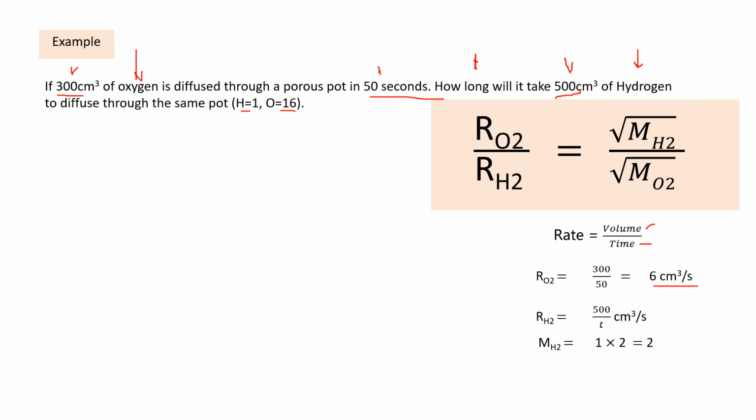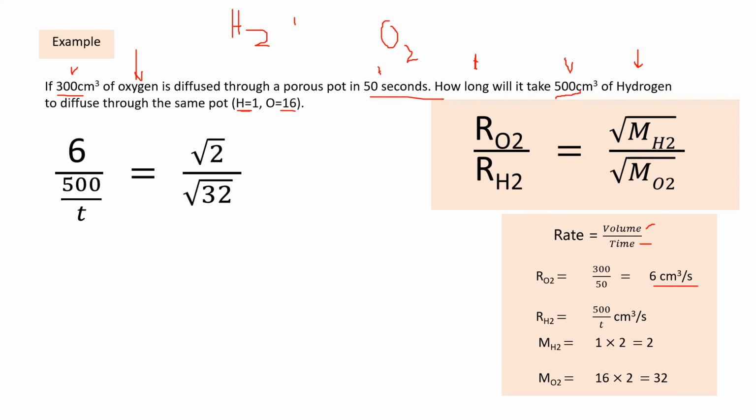Now, what about the molecular mass of H2? Now, you should notice here that H equals 1. This is the atomic mass of hydrogen. But hydrogen exists as a diatomic molecule, H2. So if H is 1, then H2 is going to be what? 2. Very good. So that is why we have 1 times 2 equals 2 here. All right. So now the other gas is oxygen. That's going to be M of O2. That's going to be 16 times 2 because oxygen also is diatomic, O2. And we have that O equals 16, so O2 is going to be what? 32. Very good.